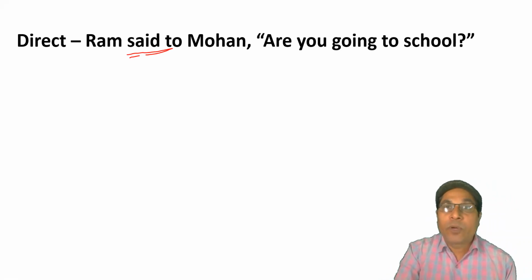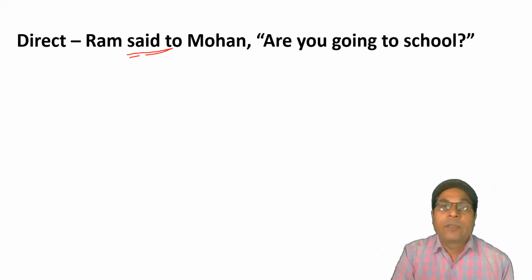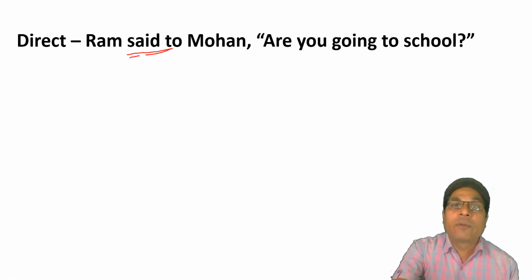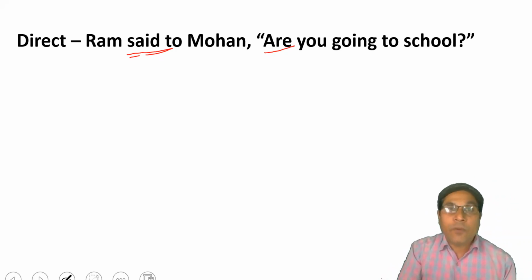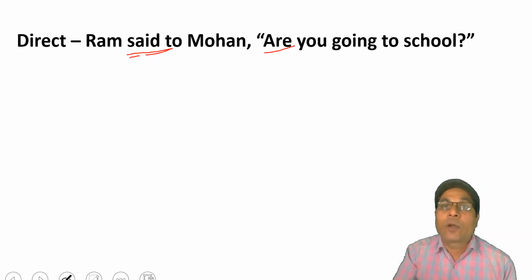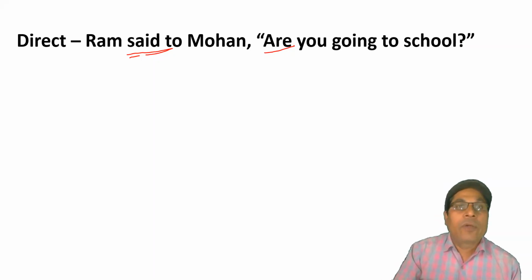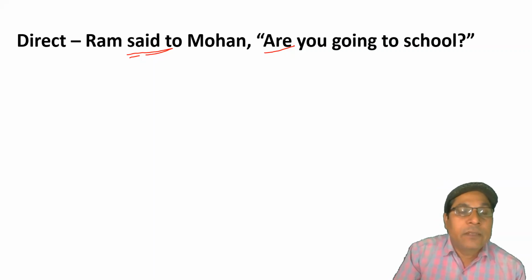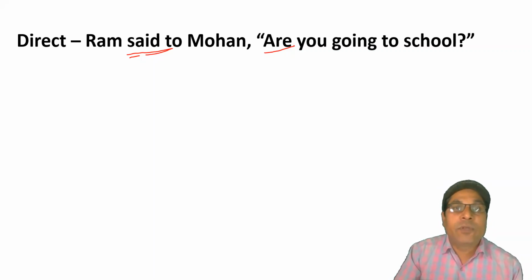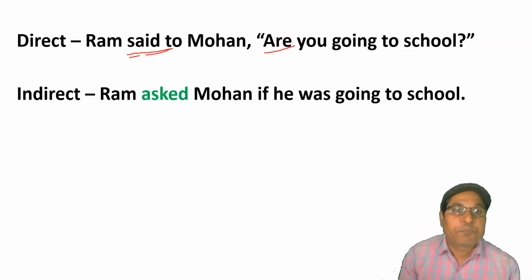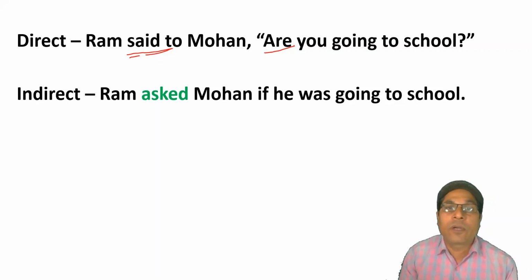If the reported speech starts with a helping verb or auxiliary verb, it means if or whether will be used as a connecting word and the sentence will be changed into assertive form, into the form of statements, and the rest of the rules are the same. Here, when we change the sentence into indirect speech, it will be changed as this: Ram asked Mohan if he was going to school.